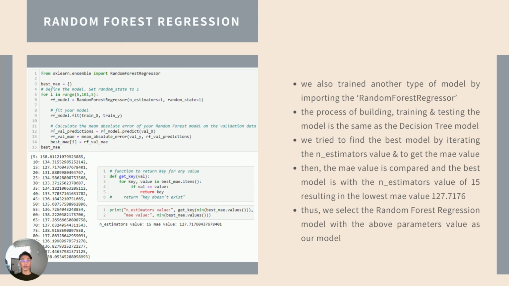But in this case, we try to find the best model by iterating the n estimators value and getting the MAE value. Then we compare the MAE values and we find that the best model is with the n estimators value of 15, resulting in the lowest MAE value, which is 127.7176. Thus, we select the random forest regression model with the above parameter values as our model for the prediction. Then we make the prediction.